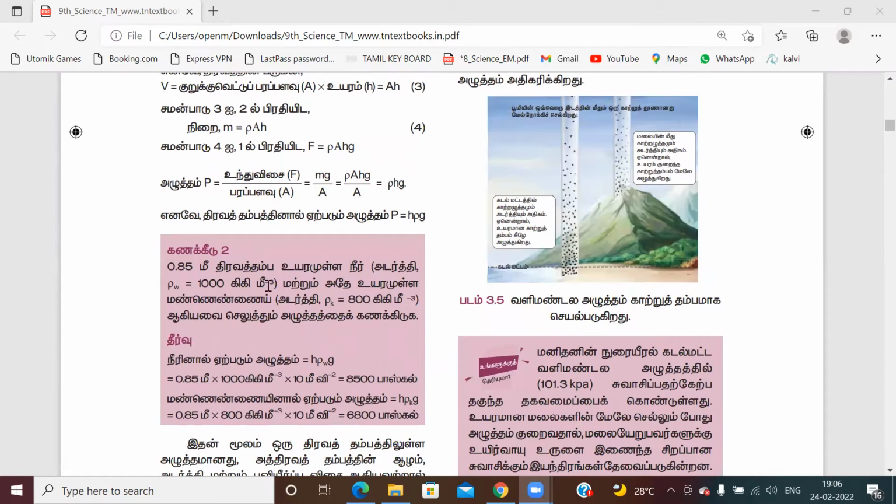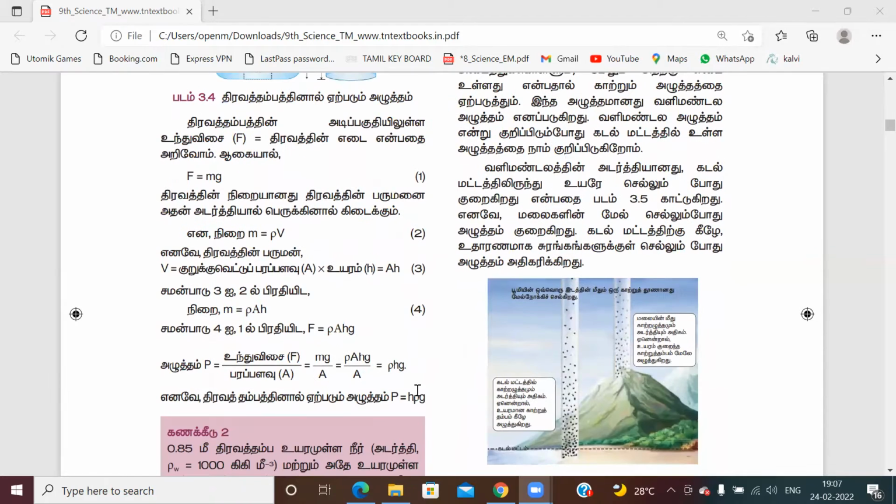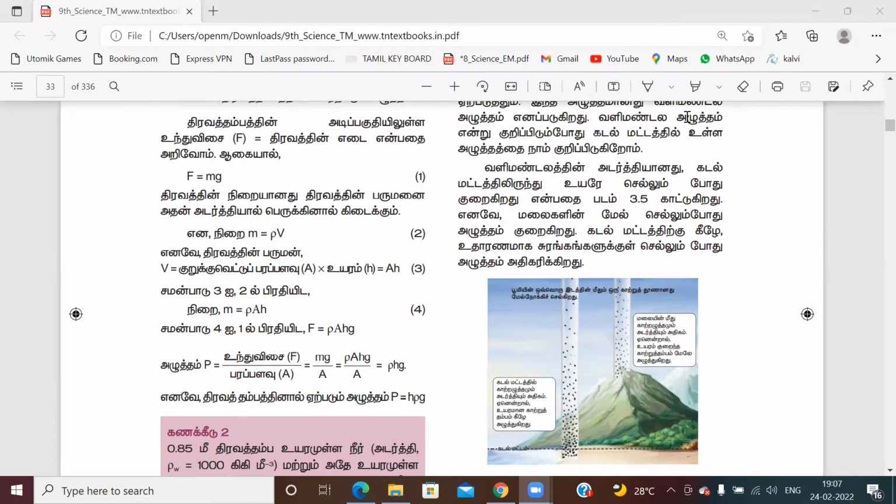So now you see 0.85 meter liquid column height, the density of water is rho W is equal to 1000 kilogram per meter cube, and kerosene of the same height, density rho K is equal to 800 kilogram per meter cube. Calculate the pressure exerted. What is the pressure exerted by the liquid column? The formula we have worked out, P is equal to H rho G. This is the Tamil version.